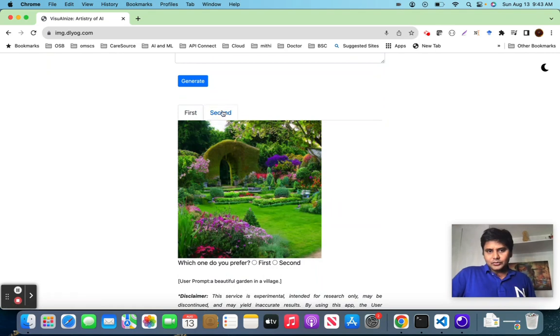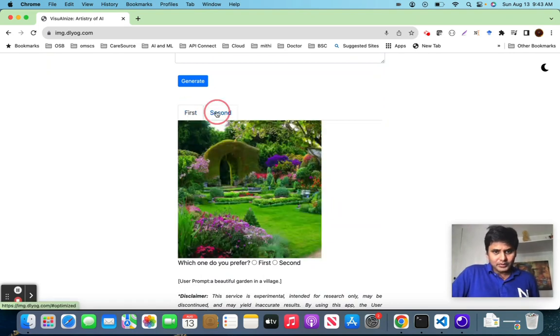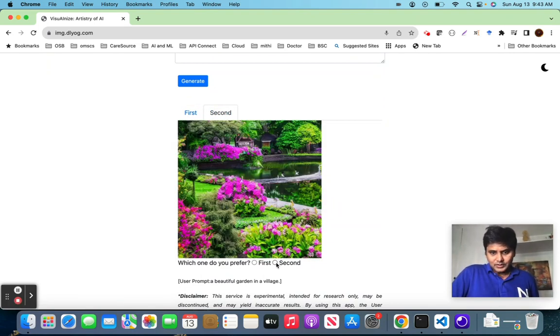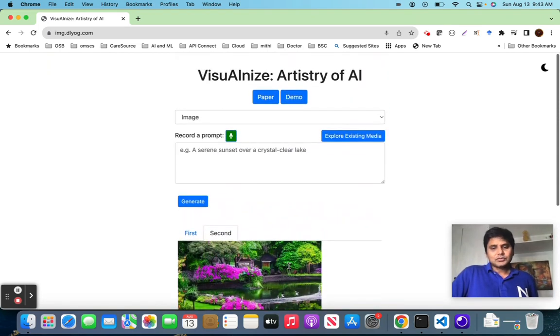We would appreciate it if you give feedback on which one you like. However, it's optional. Everything is anonymously captured. I like the second one, because the first one is okay, but the second one has more vibrant colors. So I'm going to choose the second one. You can choose the same thing. So that's how it works.